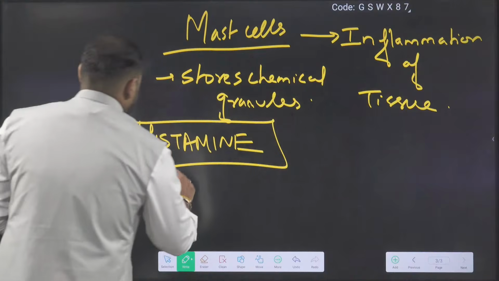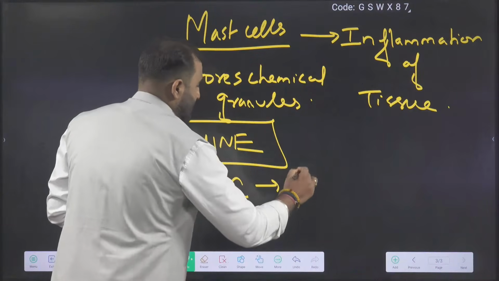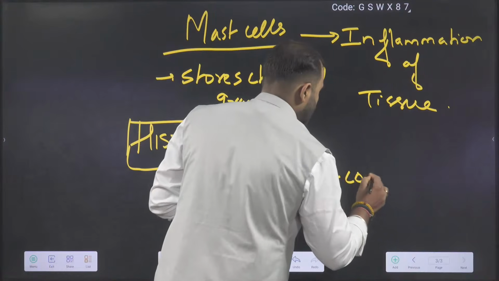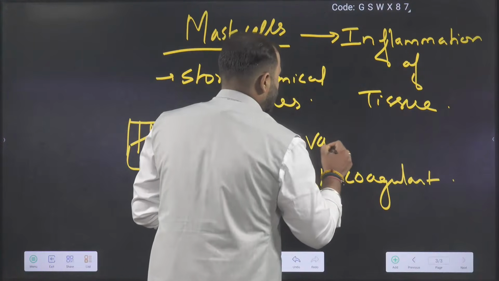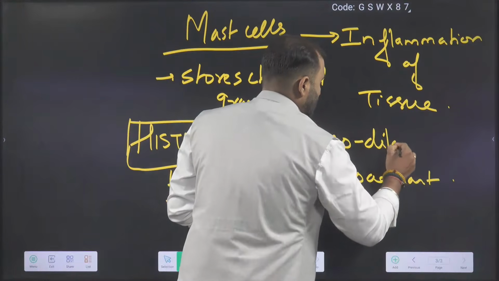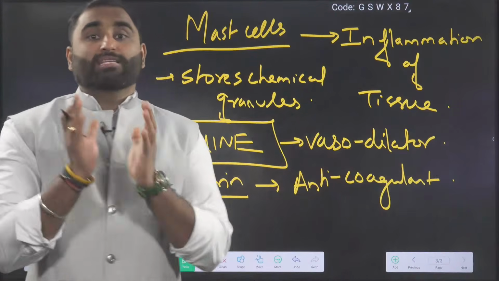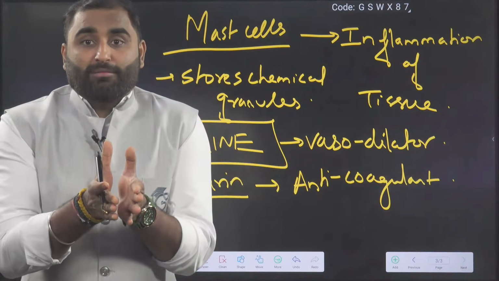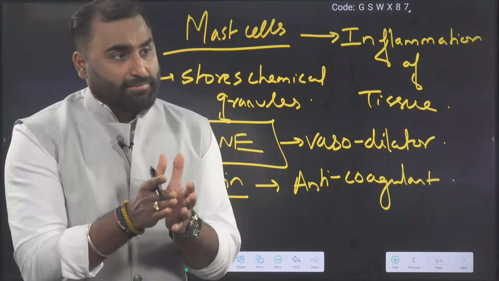It may also secrete other chemicals like heparin, which is an anticoagulant. Histamine is a vasodilator. Vaso means blood vessel. Dilator means to dilate.